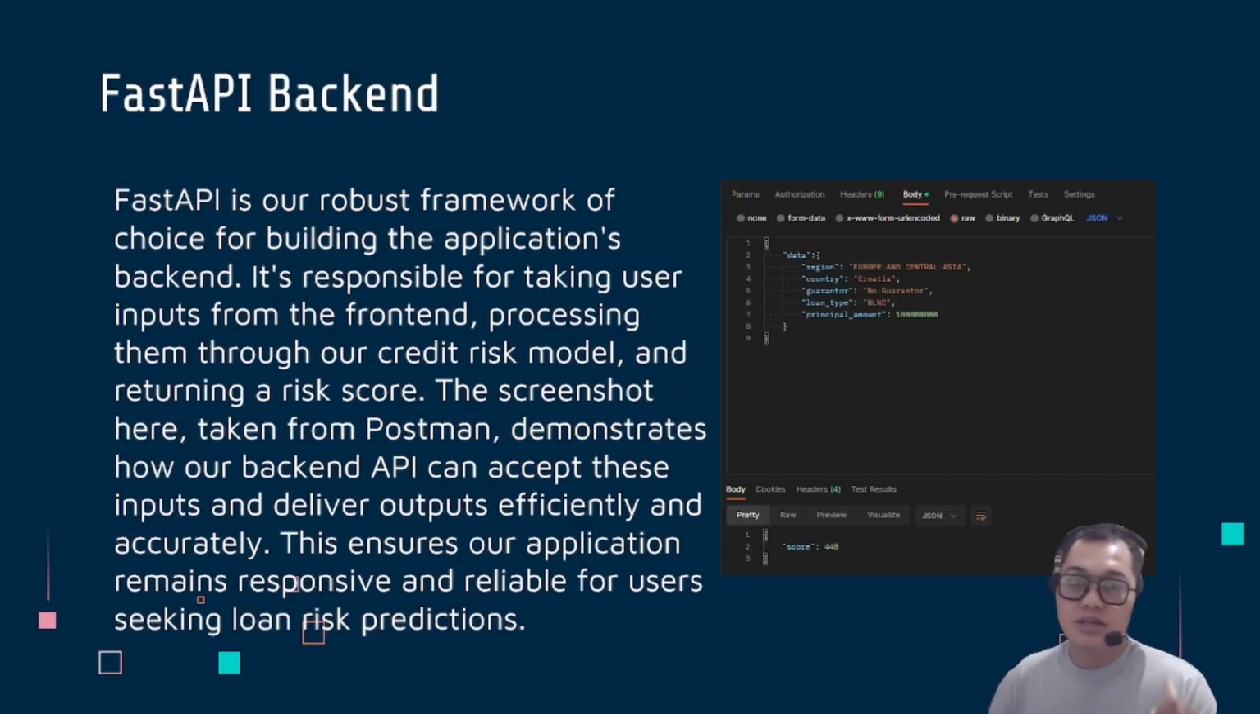The next one is the FastAPI backend. FastAPI is our robust framework of choice for building the application's backend. It's responsible for taking users' input from the front end, processing it through the credit risk model, and returning a risk score. The screenshot here, taken from Postman, demonstrates how our backend API can accept these inputs and deliver outputs efficiently and accurately. This ensures our application remains responsive and reliable for users seeking loan risk predictions.